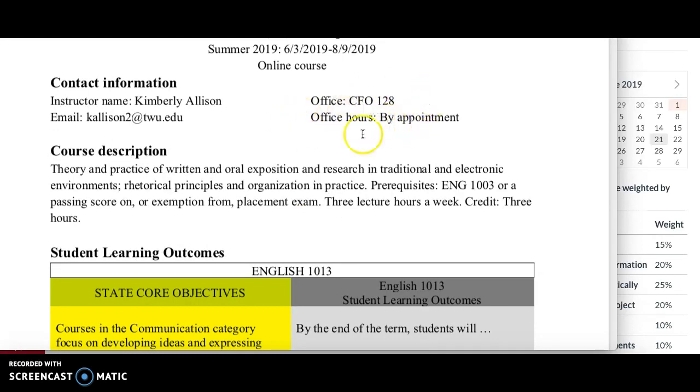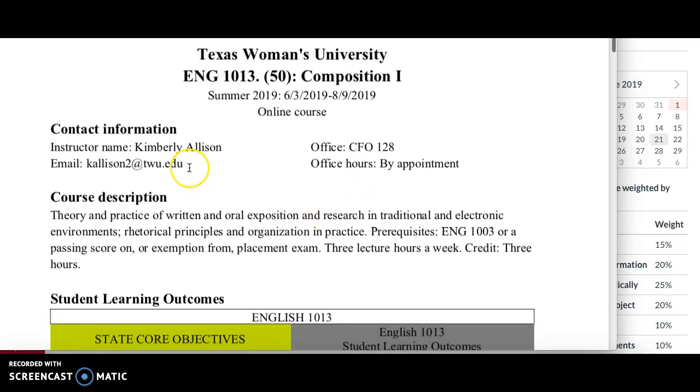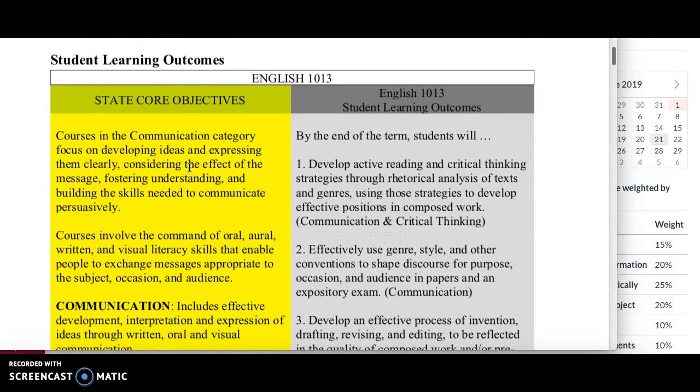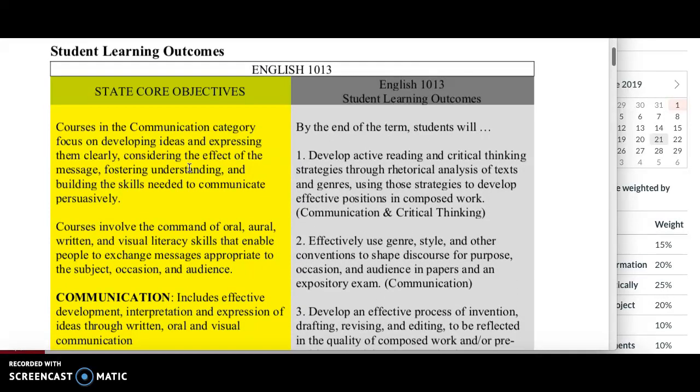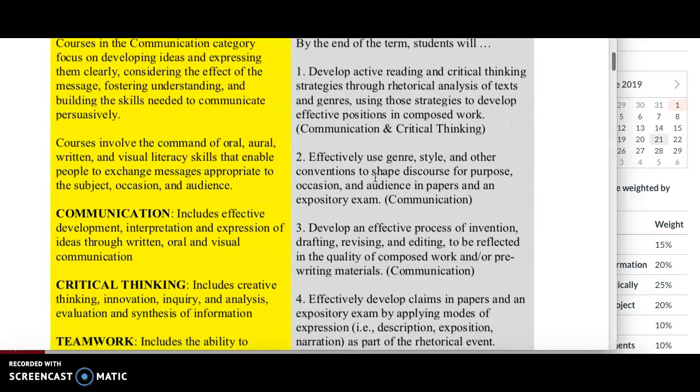I'm really not going to be in my office that much this summer, but I will be available by appointment. Our class begins June the 3rd and will end on August the 9th. This is my email address, kallison2@twu.edu. I'm not going to read over all this, but these are the student learning outcomes, state core objectives, and of course, right next to it are these student learning outcomes.